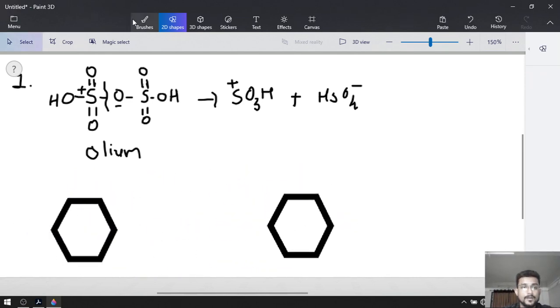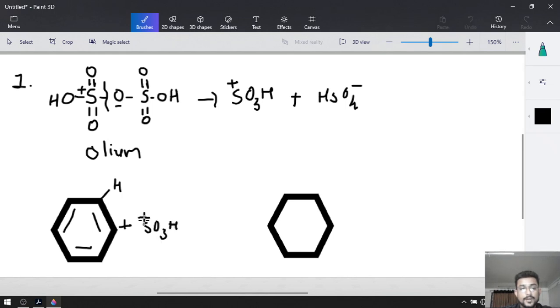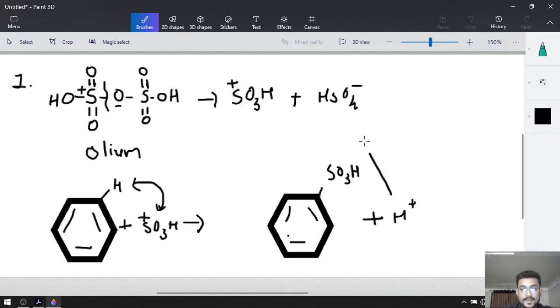So the benzene with its double bonds has a hydrogen over here, which reacts with SO3H plus. These are going to be replaced by each other and it will provide us benzene sulfonic acid, and it will release H plus. This H plus reacts with HSO4 minus and provides us H2SO4.